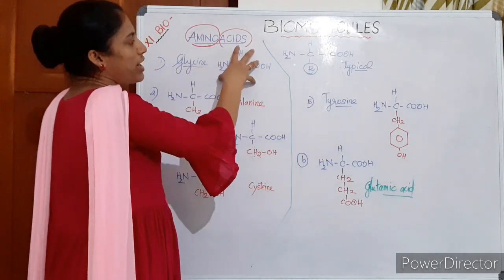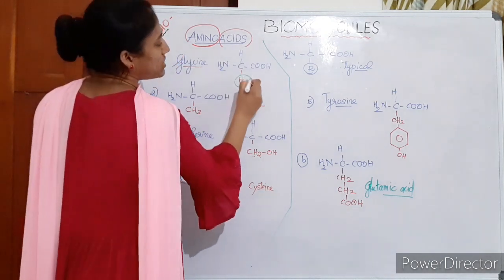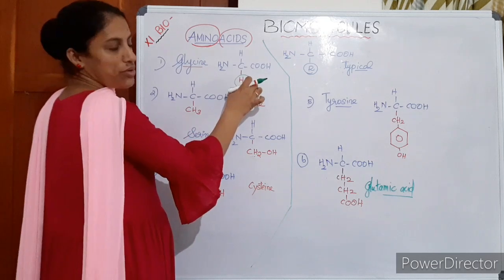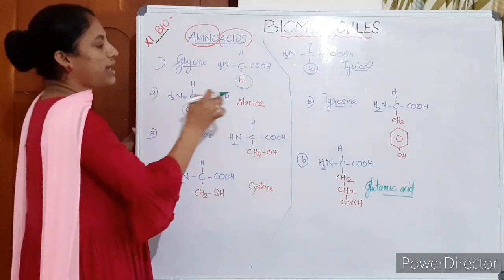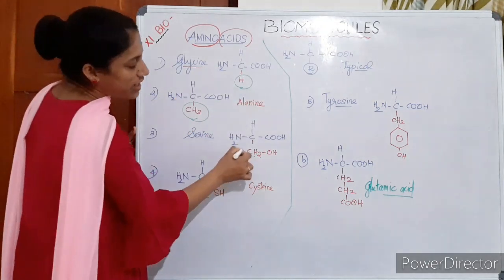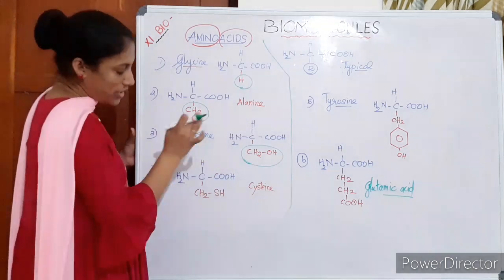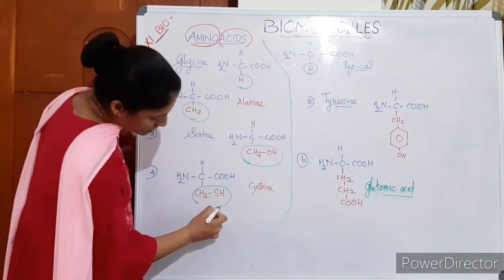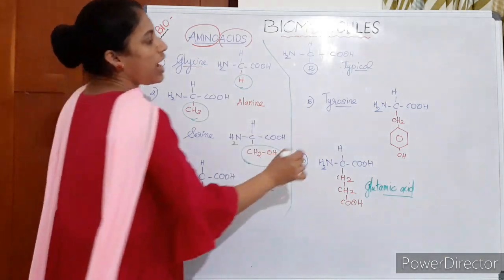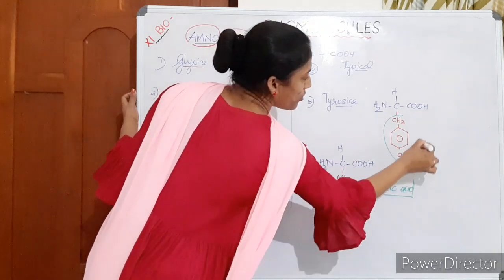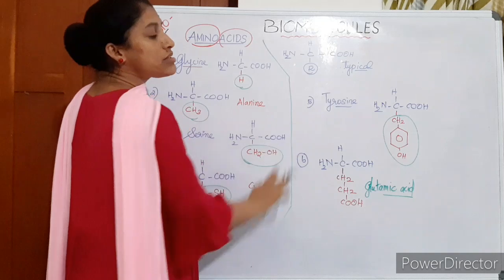So the simplest amino acid has which R group? Hydrogen. So this is the simplest amino acid. Only the change is here, that is glycine. If the side group is a methyl group, that is alanine. If the side group is a hydroxymethyl group, that is serine. If the side group contains sulfur, CH2SH, that is cysteine. If the side group contains an aromatic ring structure, CH2 then a phenol ring, that is tyrosine.